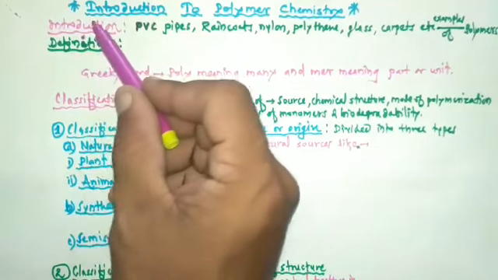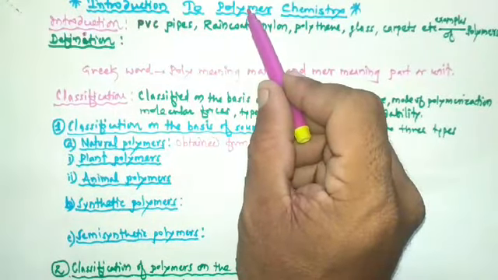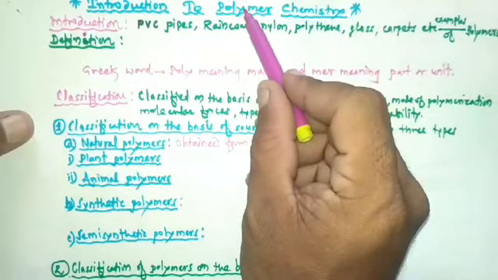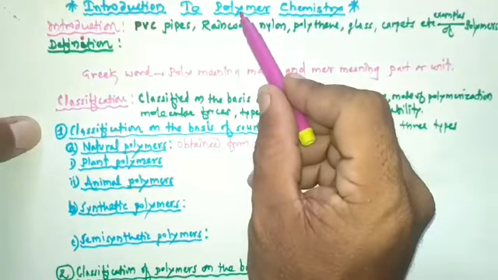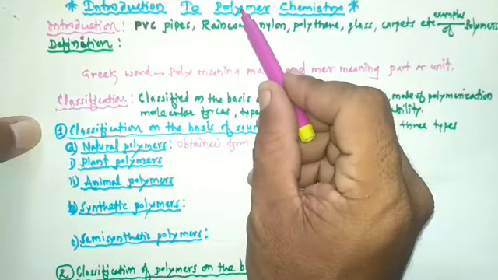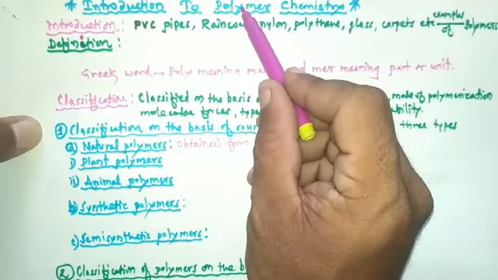Polymers play a very important role in our daily life. We are living in the world of polymers. Our life is enriched due to the development in polymer science. The toys which we give to children are plastic polymers.